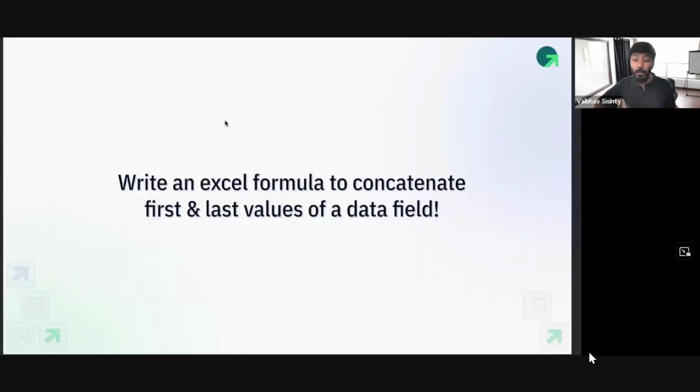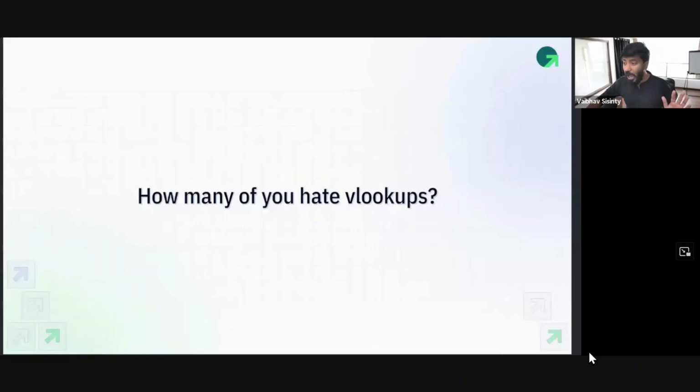I gave you a simple example. You can play with much more complicated examples. How many of you hate doing VLOOKUPs? Every time you have to do a VLOOKUP, that is, there are two different files and you have to merge both the files, you're always like, man, what was the formula? I don't remember everything around that. I hate doing that as well because I keep forgetting. There's HLOOKUP, there's VLOOKUP, there are so many lookups, I keep forgetting. So today, I just make AI do it for me.